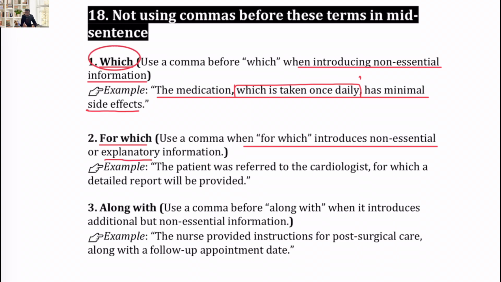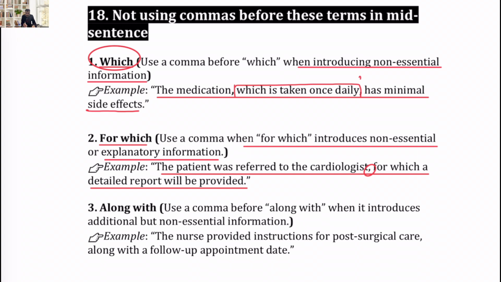Explanatory means it's explaining the information given just before it. Example: the patient was referred to psychologist, for which a detailed report will be provided. So for which is explaining the initial information, so we need to put a comma here.